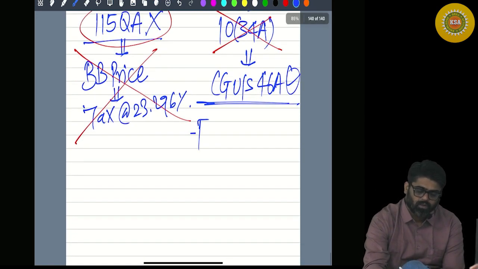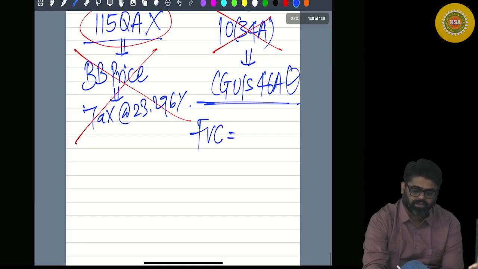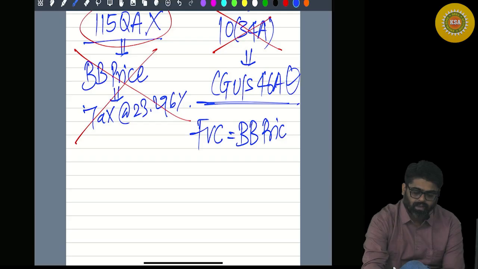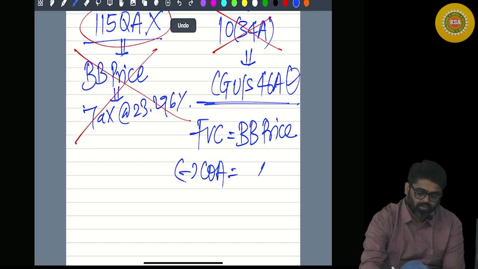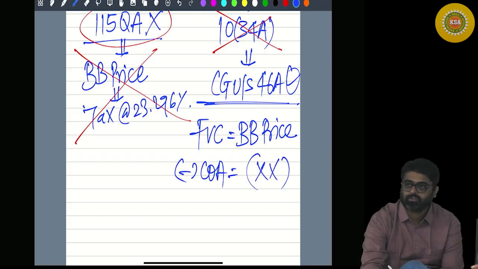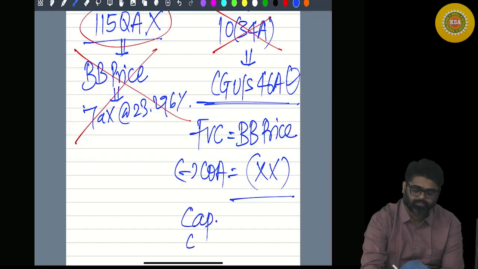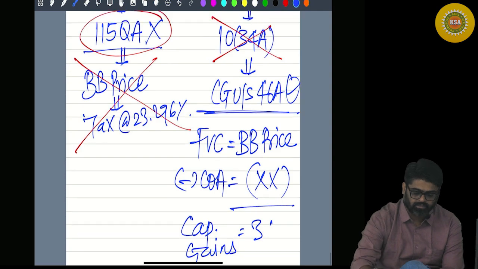Now here, what will be the full value of consideration? Buyback price minus cost of acquisition. What was your cost of acquisition? 2 lakhs. That you are going to reduce here. Yes or no? And the resulting amount will be taxable as? Now see, what will be the amount of capital gains? 3 lakhs. Yes or no?